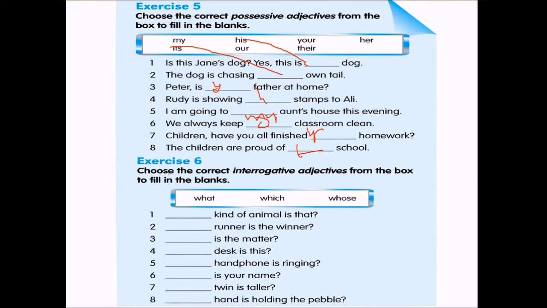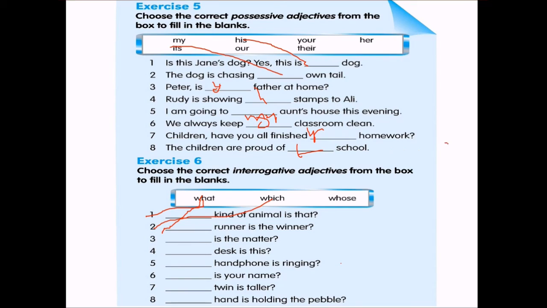Then exercise 6. Choose the correct interrogative adjectives from the box to fill in the blanks. What kind of animal is that? Which runner is the winner? Whose desk is this?